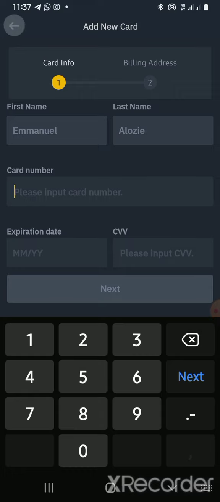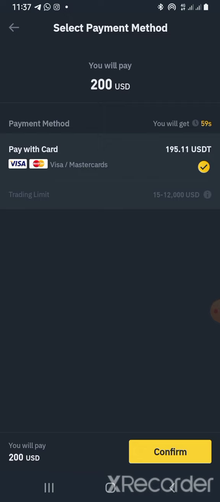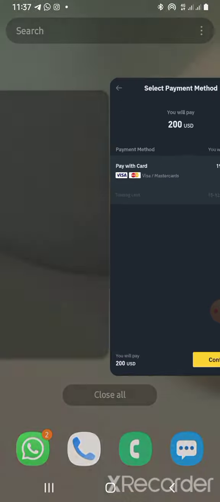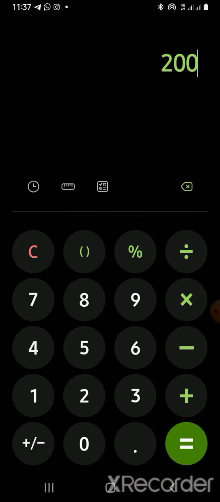So at the end of the day, using this method, this person is getting 195.11.